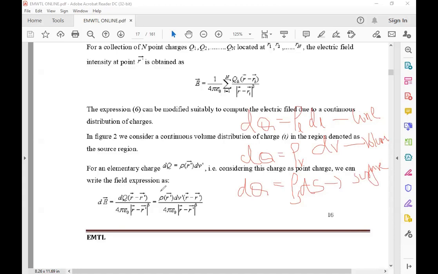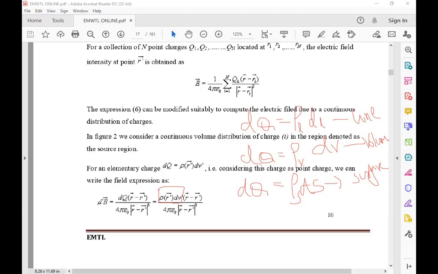If I represent the charge in terms of the volume, it is rho v into dv. The rho v is a charge density, the volume charge density. And rho s is also a charge density, but the surface charge density. And rho l is also a charge density, that is the line charge density.